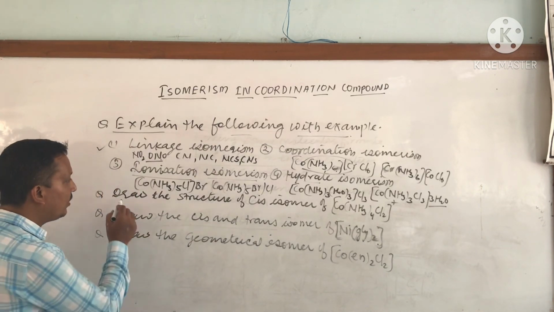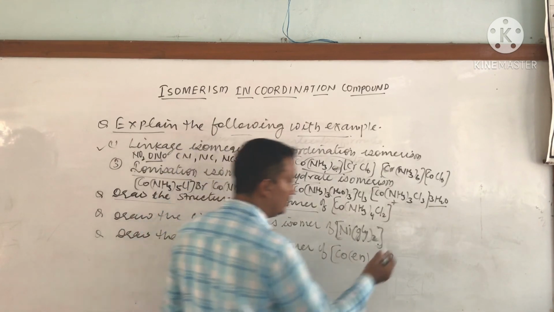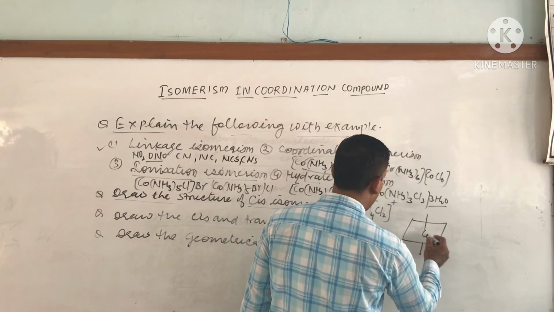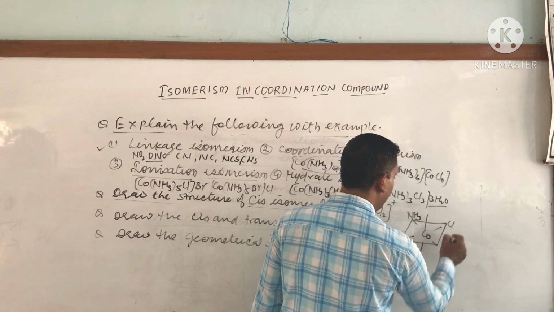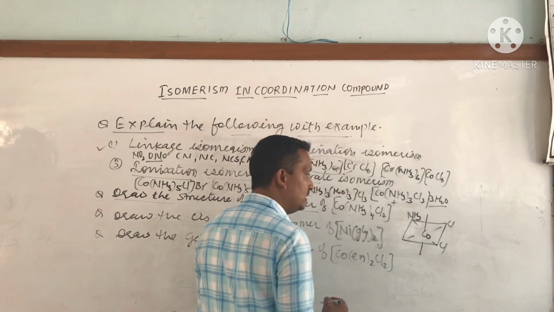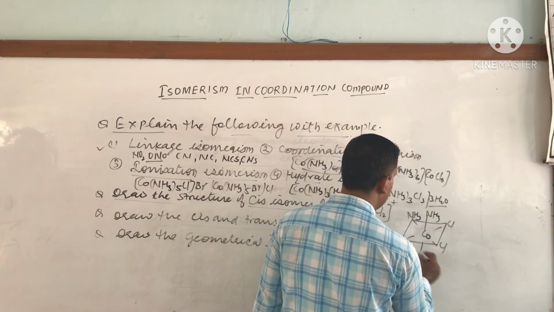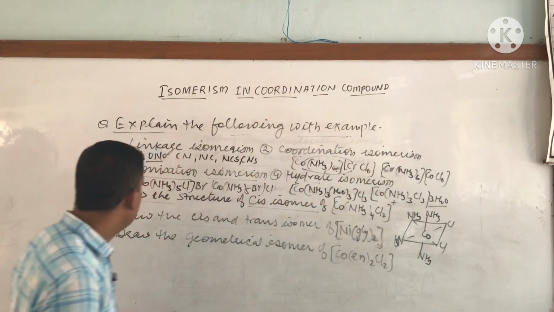Then next, draw the structure of the cis isomer of these molecules. We have already drawn it. In this case we can easily draw Co, then NH3, and for the cis form Cl would be on the same side. So NH3, NH3, NH3 like this, and it would be the cis isomer of this molecule.